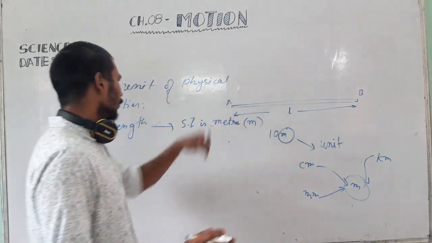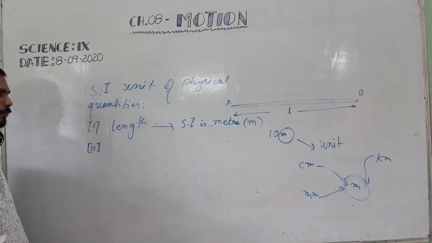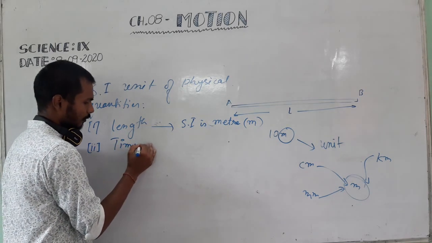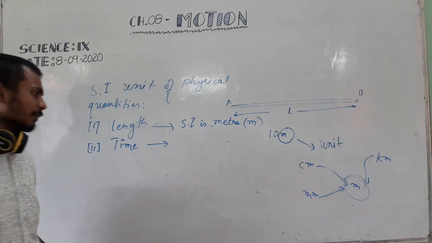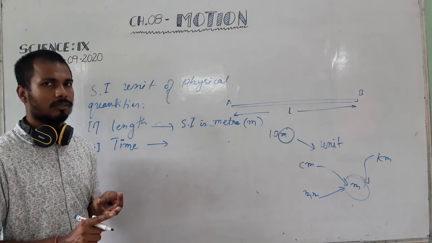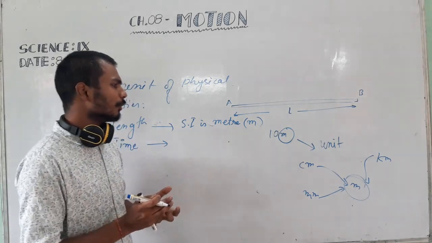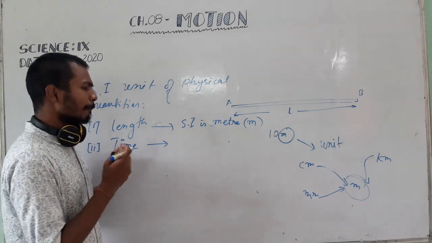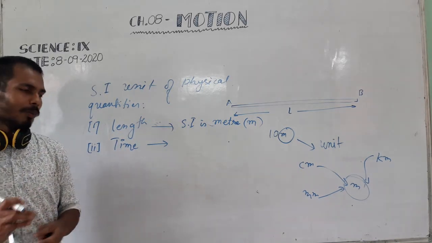Okay, got it? Now next, there are also some physical quantities, that is time. If I say what is the unit of time, then you will say, sir, time's unit is hour, minute, or some will say second. One day is also a time, but there is also a standard unit for time. Whenever you measure time, you have to use a standard unit, that is second.